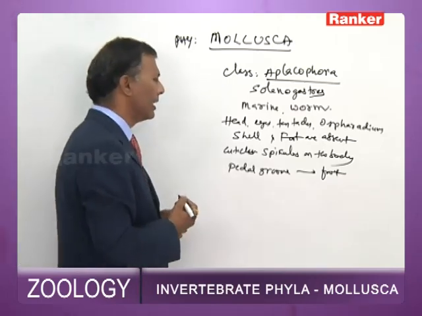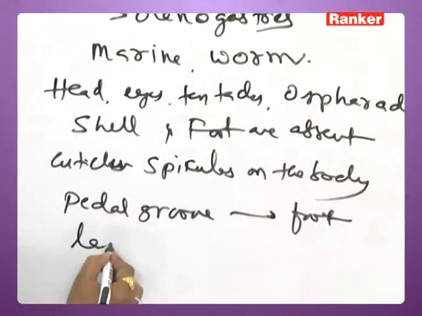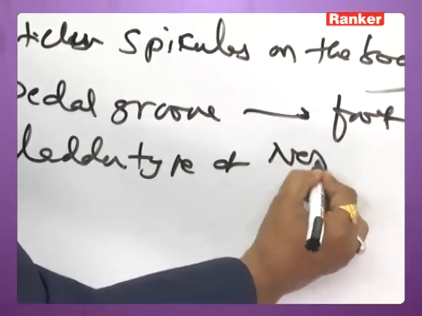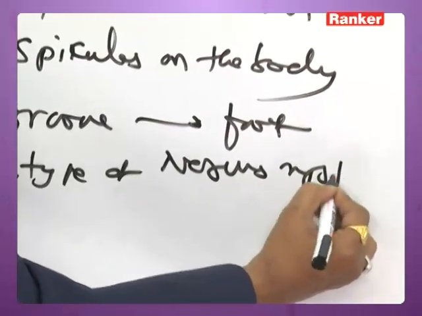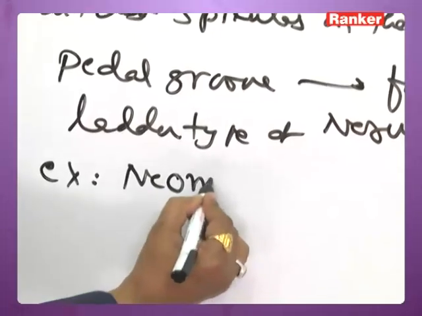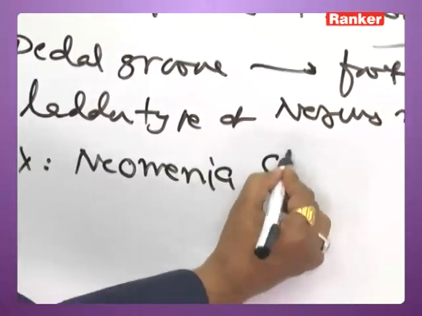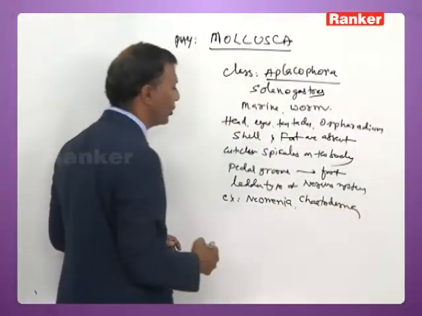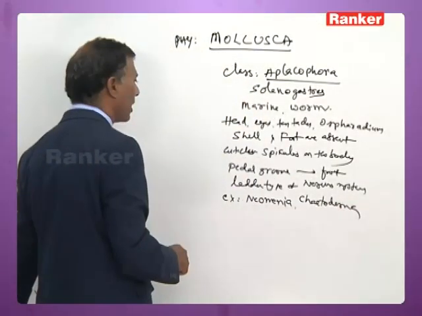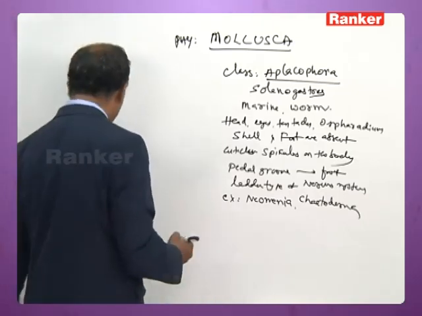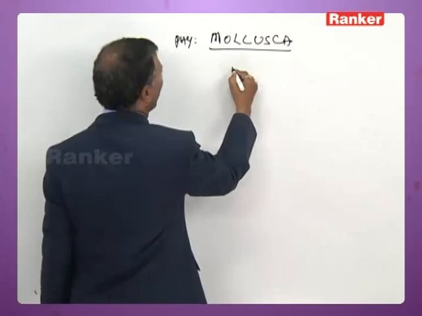A ladder type of nervous system is present. Examples are Neomenia and Chaetoderma, which are Aplacophora, also called solenogasters.